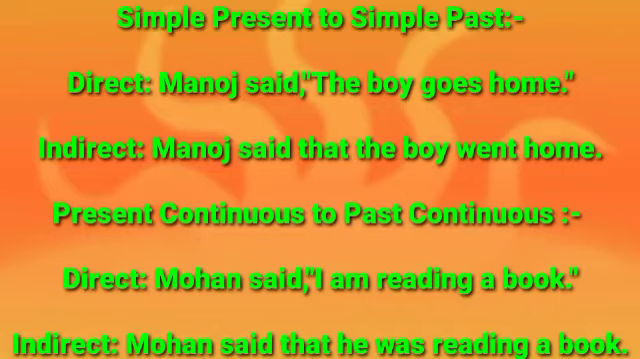Instead of comma, inverted comma, we have to write the conjunction that. The boy, because it is third person, goes. Goes is simple present. I have told you simple present becomes simple past. In place of goes, we have to write went, home, full stop. Manoj said that the boy went home.